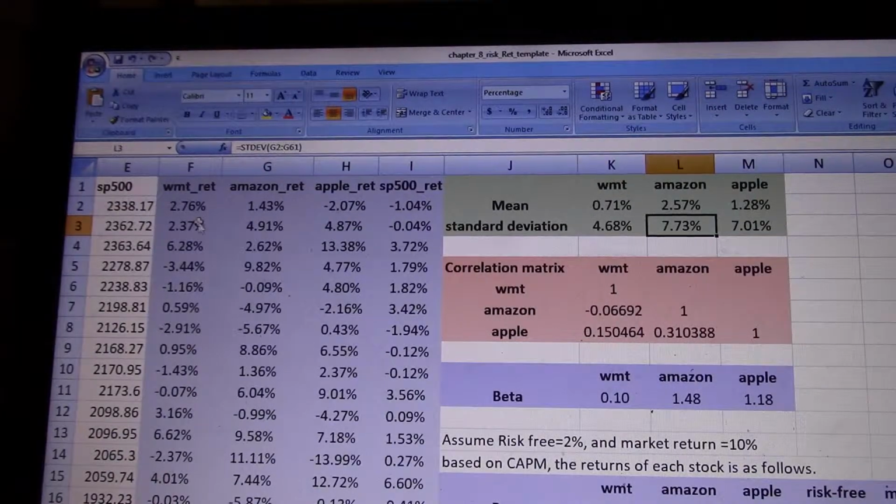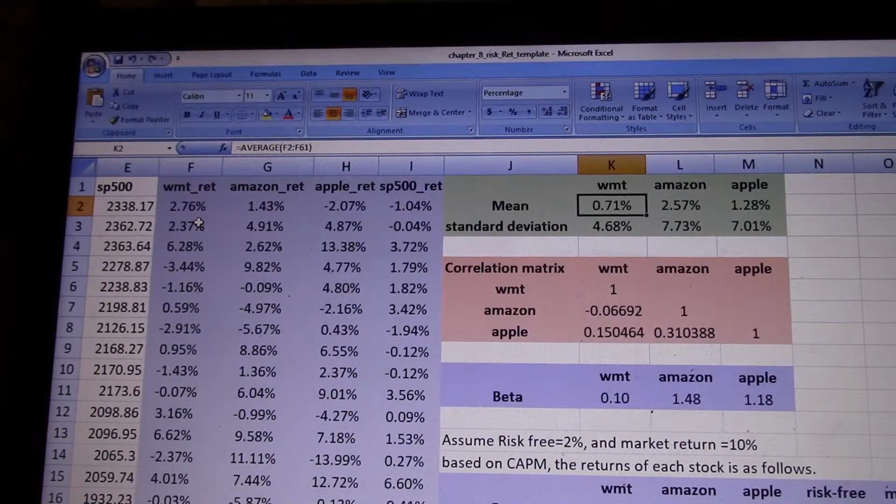The standard deviation is the risk here. So when we're talking about how risky Amazon is, you can just say Amazon's average return on a monthly basis is 2.57%. Its standard deviation, or its risk, is 7.73%. Comparatively, Walmart's standard deviation is lower, and Apple's is close to Amazon's. Anyhow, the higher the standard deviation, the riskier it is.